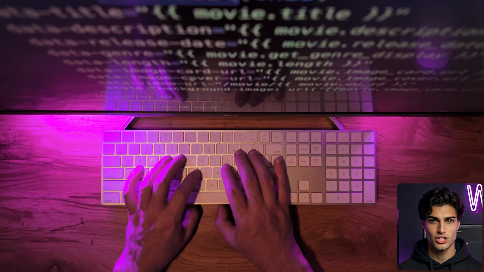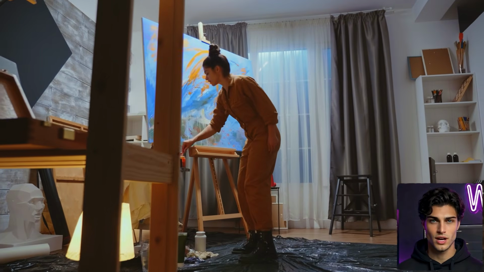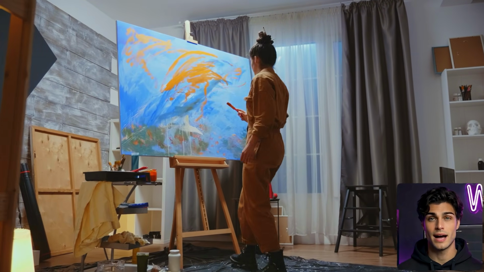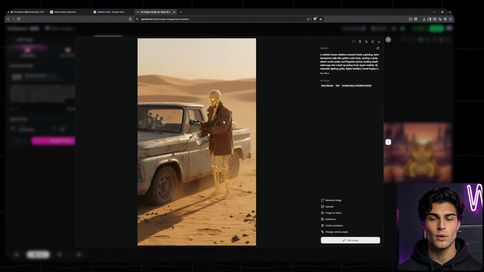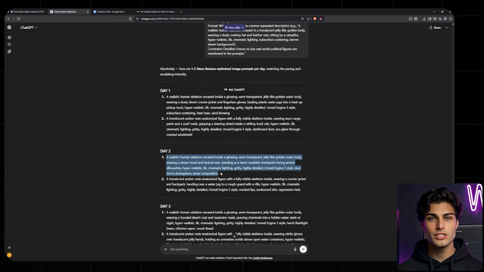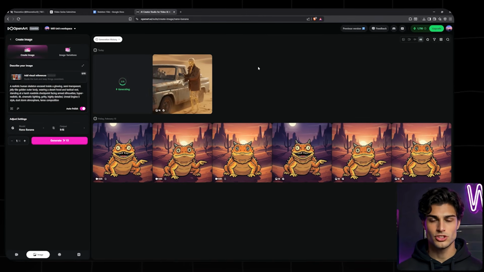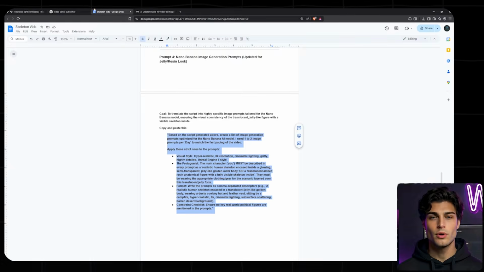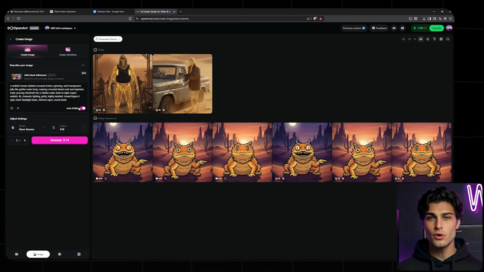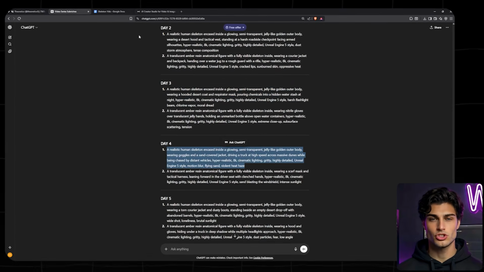If the jacket looks painted on, or the lighting is flat, you re-roll it right now. Adjust the prompt if you have to. You do not move forward until day 1 is an absolute masterpiece. Once day 1 is locked and the aesthetic is flawless, you paste in the prompts for day 2 through day 7 and generate the rest of your static frames, ensuring the style matches that anchor image perfectly.